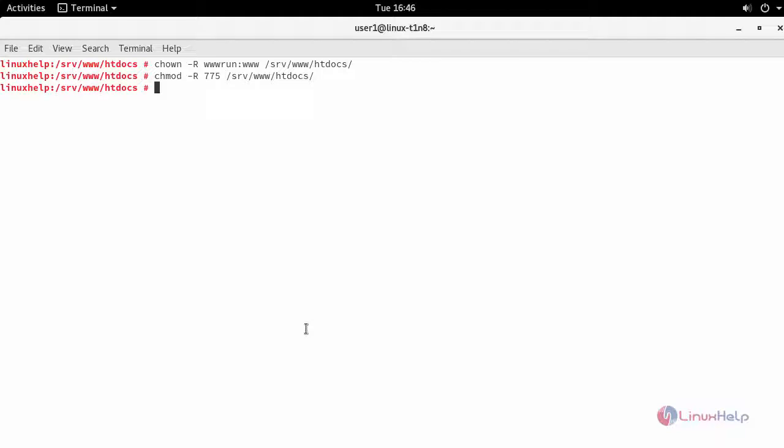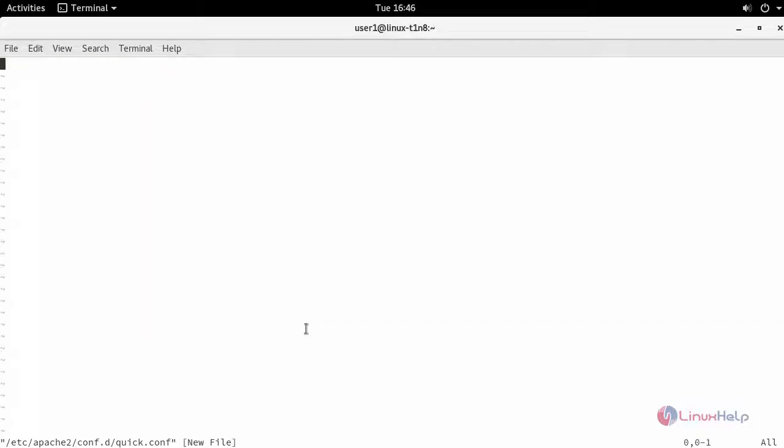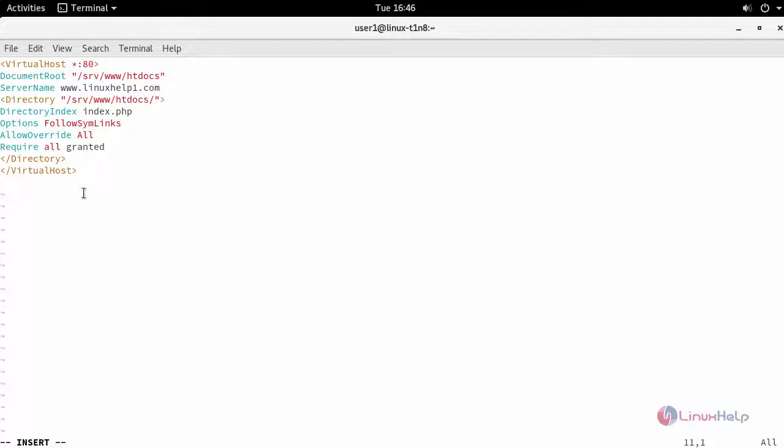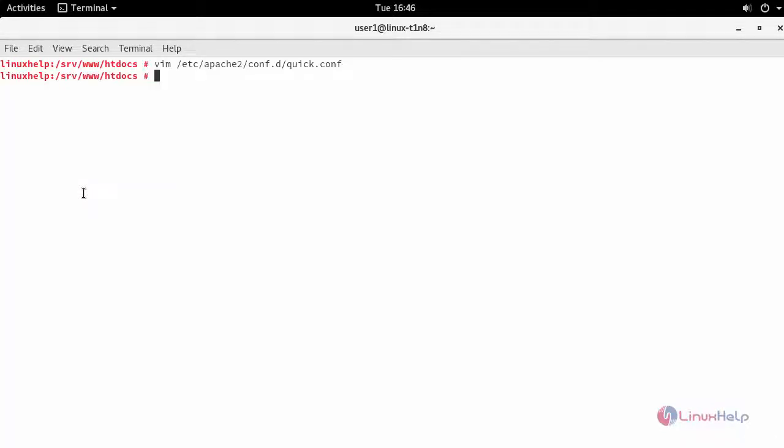Now configure your virtual host for your QuickCart, and enter your configuration inside this. After providing your configuration, save the changes. Now restart your Apache service.